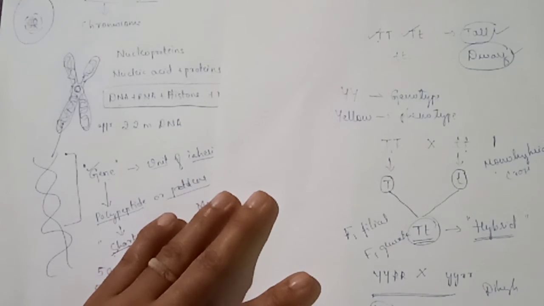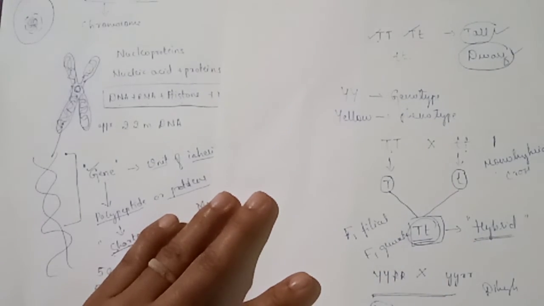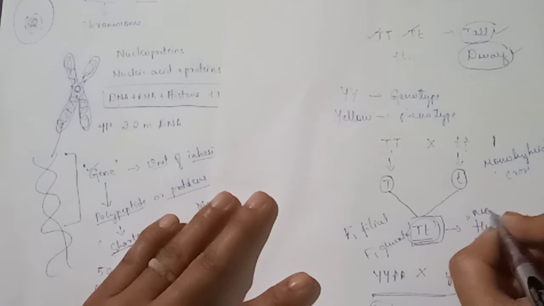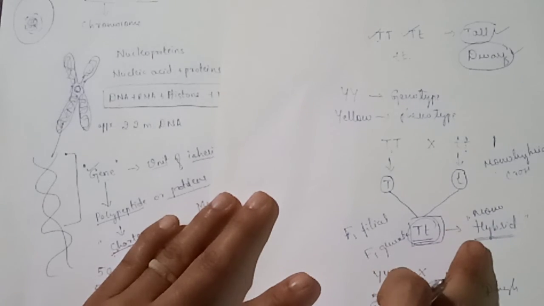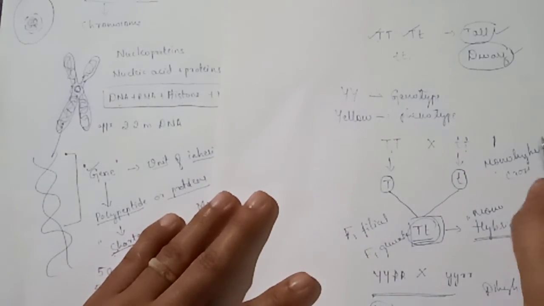Monohybrid is a hybrid obtained by crossing two organisms that differ in only one character pair.